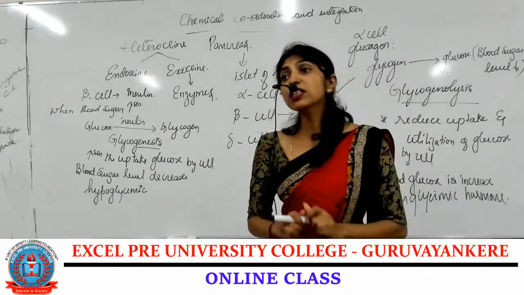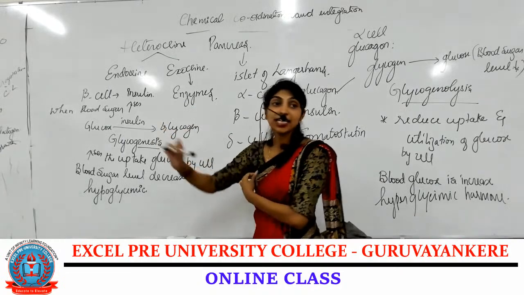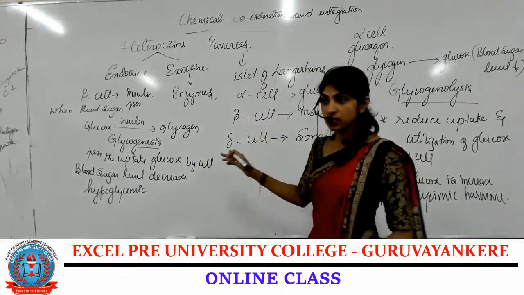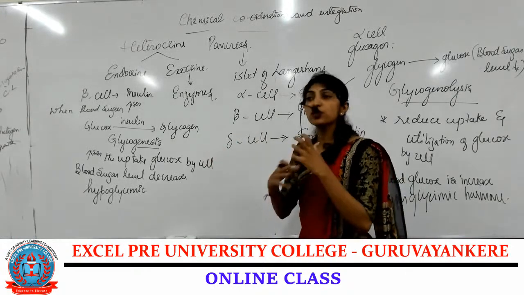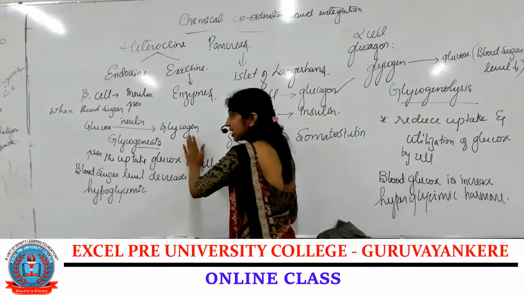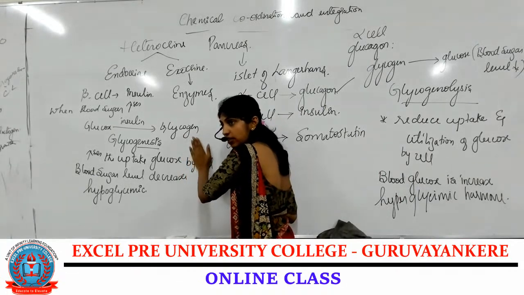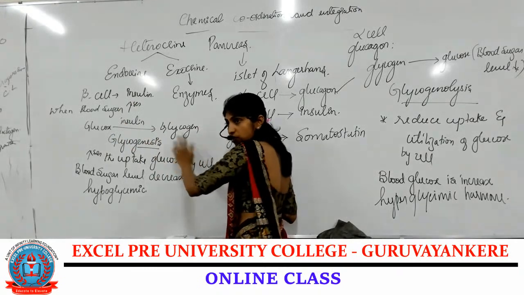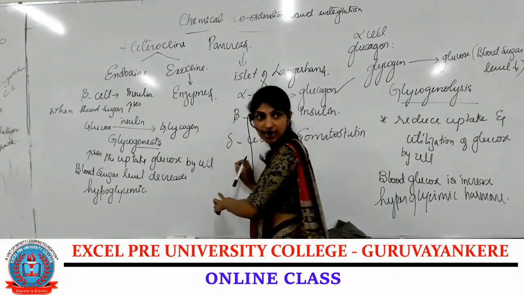Now, failure in the production of insulin leads to the disorder called diabetes mellitus. What happens when insulin is not secreted? When enough insulin is not secreted, there is an increase in the blood sugar level. If insulin is not secreted, glucose cannot be converted into glycogen or taken up by the cells and tissues.